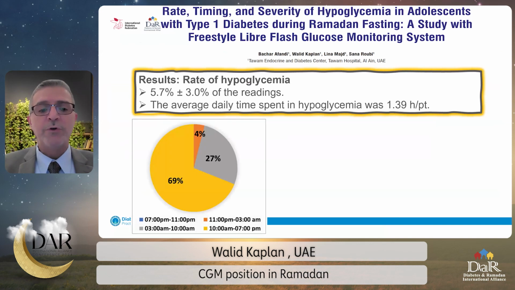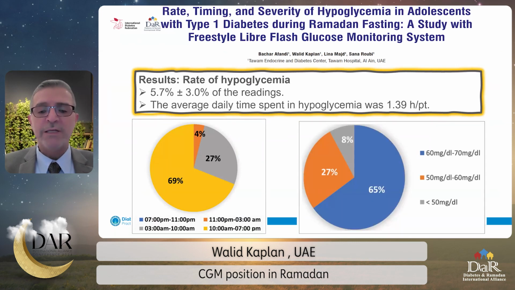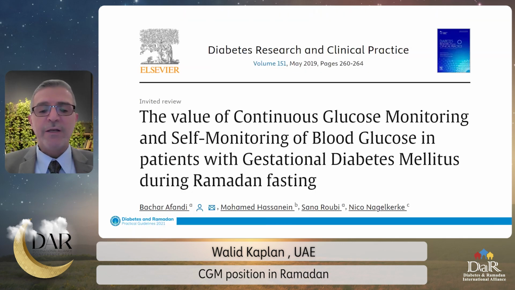Furthermore, we were able to know the timing of the hypoglycemia, and in this particular study, it was mainly between noontime and iftar time. And as for the severity of hypoglycemia, as you can see, the vast majority was in the mild hypoglycemic range. All these data could not be discovered without using the CGM.